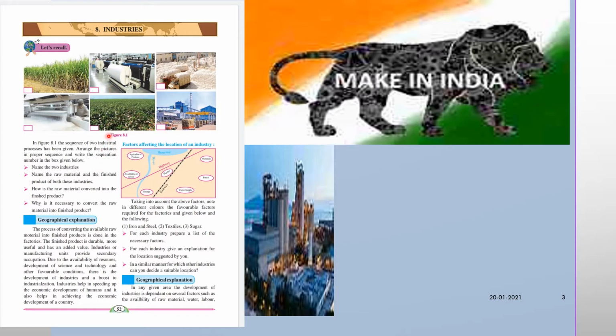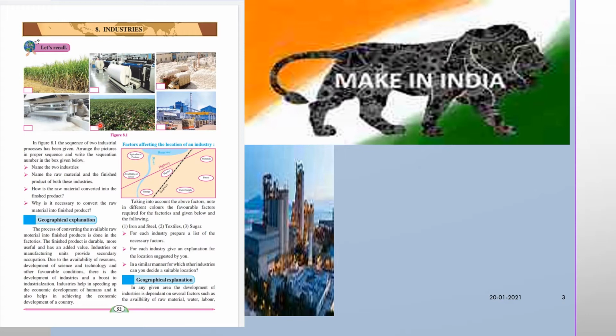In figure 8.1, the sequence of the industrial process has been given. Arrange the pictures in proper sequence and write the sequence number in the box given below. First question: name the two industries. First you observe it and you can tell me two industries, like the sugar industry and the textile industry.